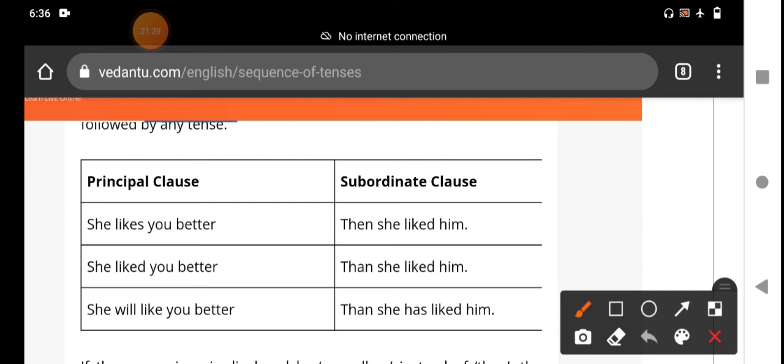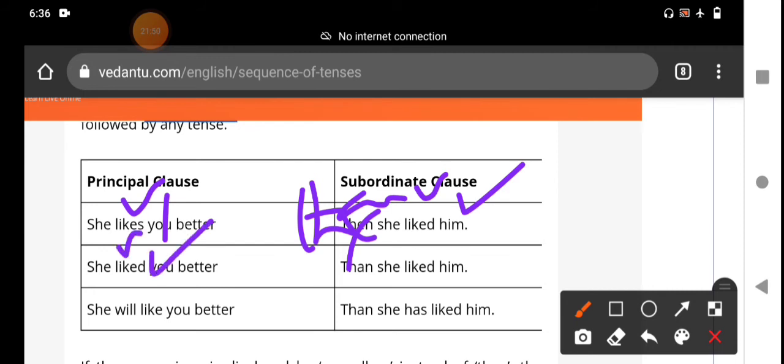She likes you better than she liked her. "She likes" means simple present tense. "She liked" means simple past tense. That means we should not apply this rule. If the main clause is in the simple present tense or any tense, the subordinate clause can also be any tense, not following the rule. This is the simple present tense. This is the simple past tense. And she liked you better than she liked him. Both are simple past tense.